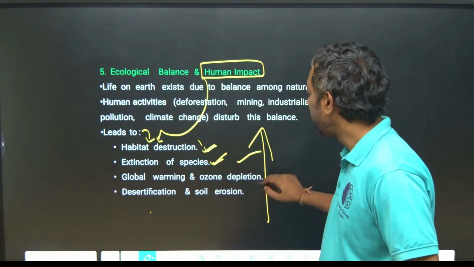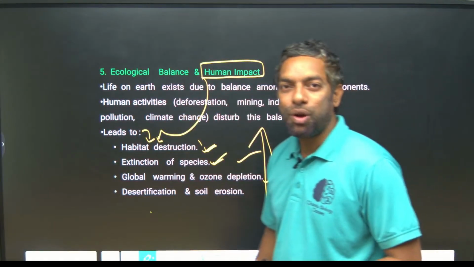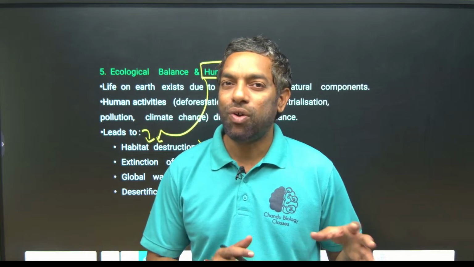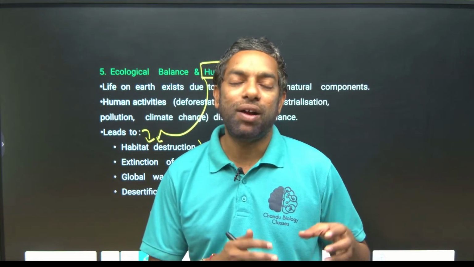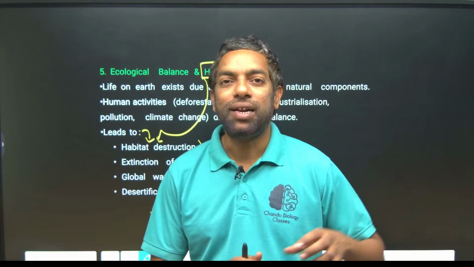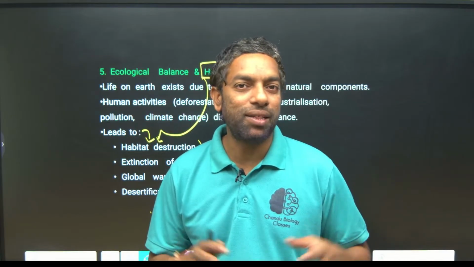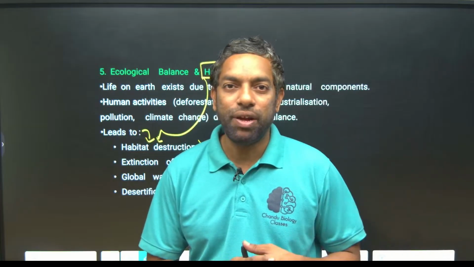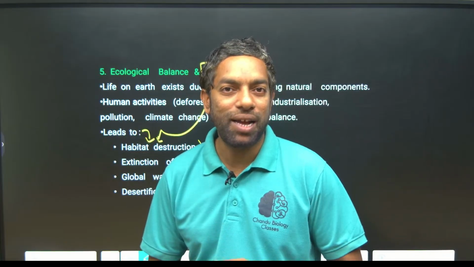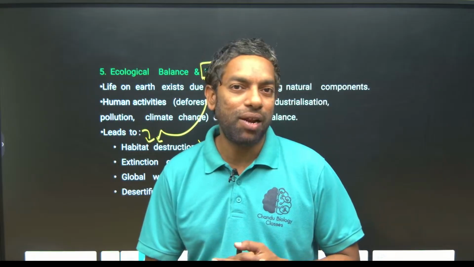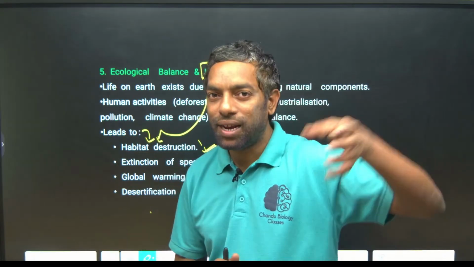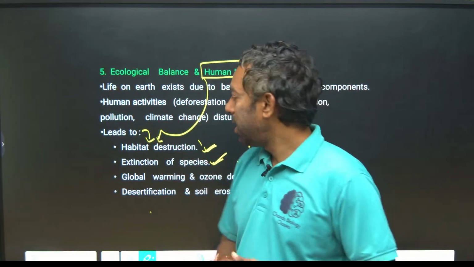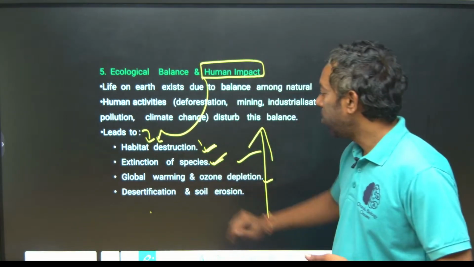Likewise, global warming and ozone depletion. Global warming means if you cut all the trees, there is less oxygen and carbon dioxide is produced every time, which increases the temperature on the earth's surface. Carbon dioxide is a high-weight molecule that can hold the heat of the sun rays, and that leads to global warming.